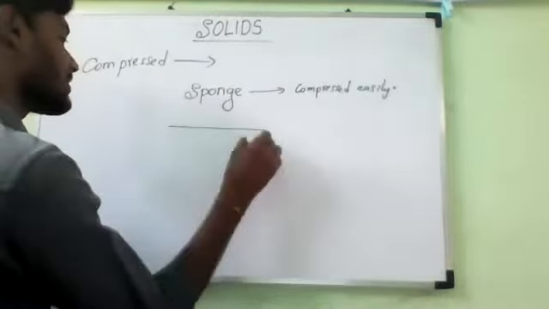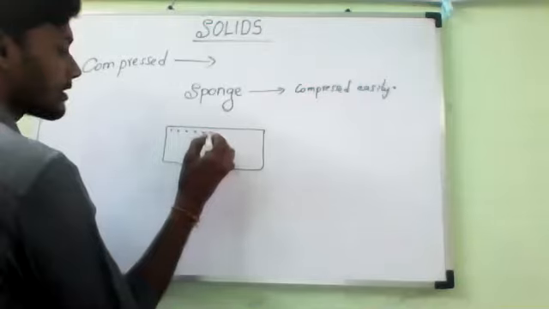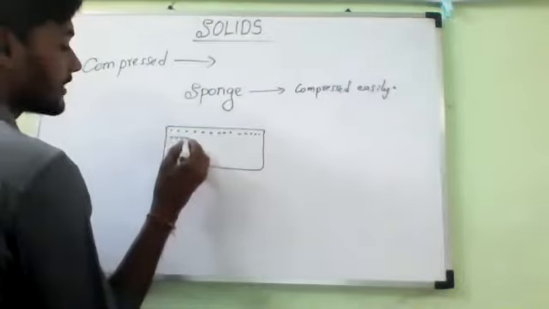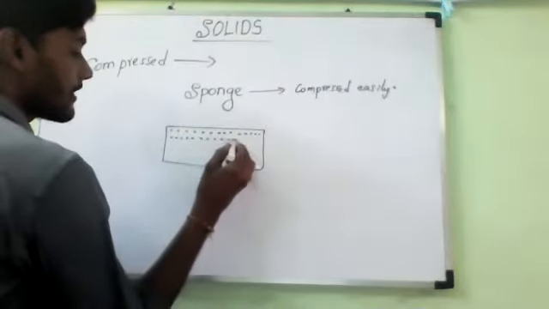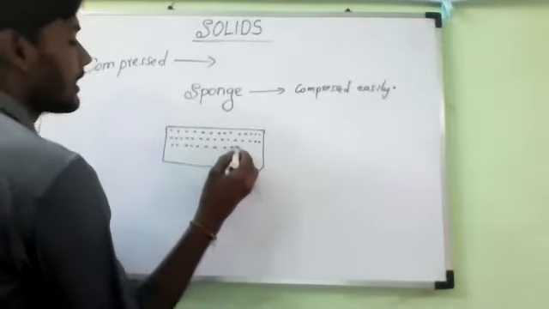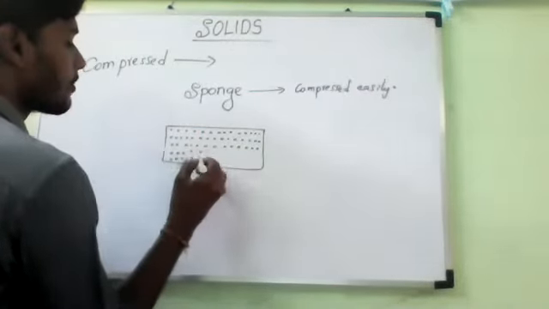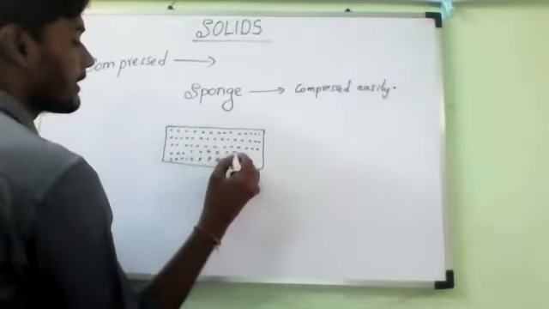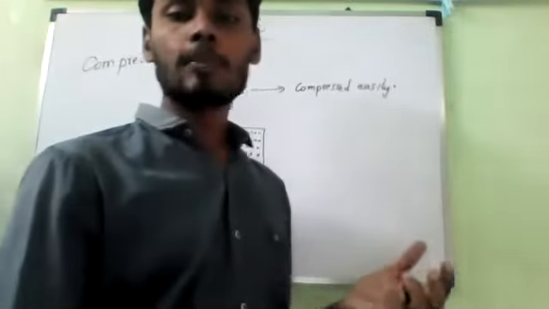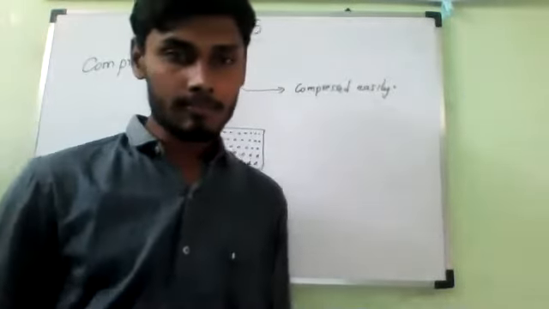So if we take the sponge, in the middle it contains small tiny pores. Pores means holes. Have you noticed it? Yes, sir. So these holes are filled with what? If any empty space is present, who will occupy that space? Air. So this empty space is occupied with air, and that is why it is possible to compress it. But if I keep the sponge like that, is it automatically compressing? No.